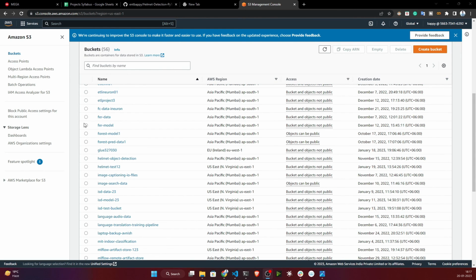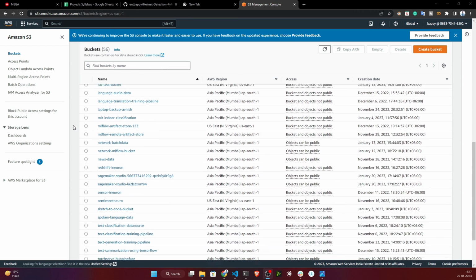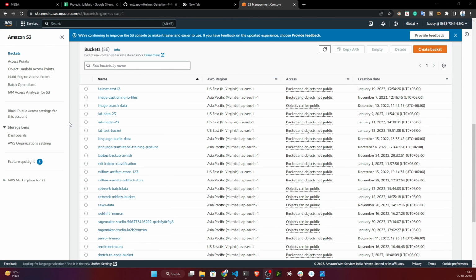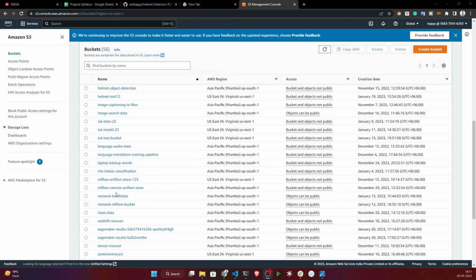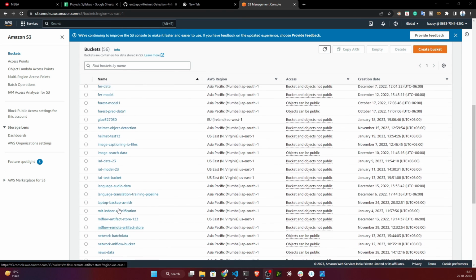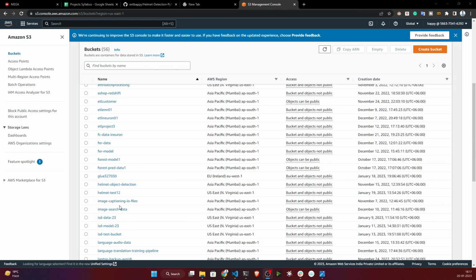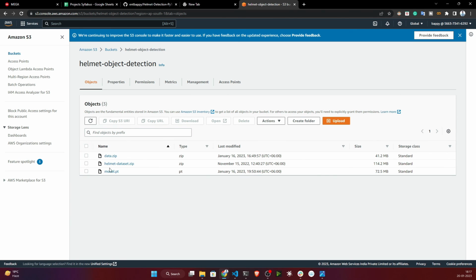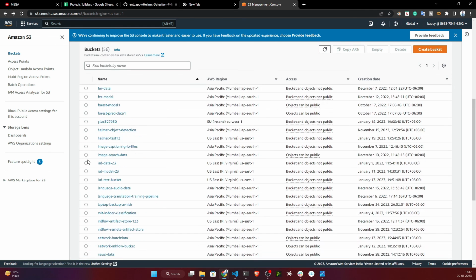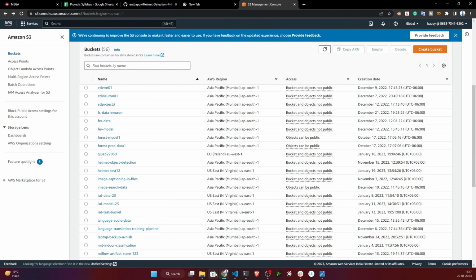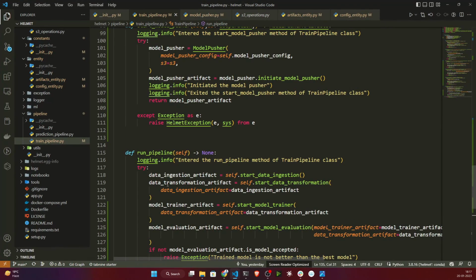So guys, our model training is done. All the stages ran successfully. Now let's open up our S3 bucket. And what was the bucket name? It was helmet object detection. So inside that it should save the model. See, model.pt is there. Now actually it is able to do it. It is able to successfully push the model inside our S3 bucket. So guys, everything is working perfectly.